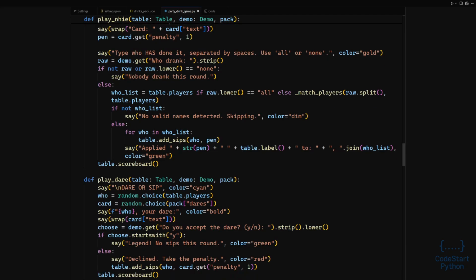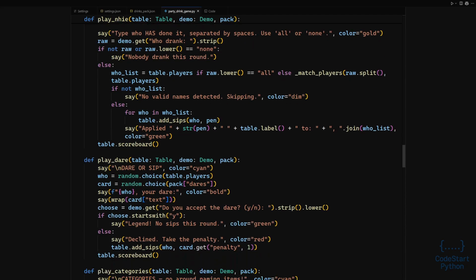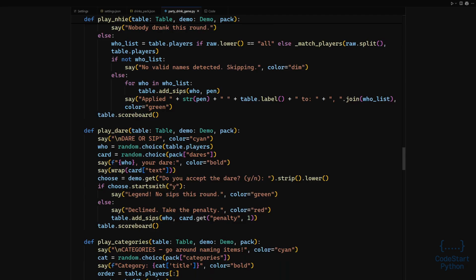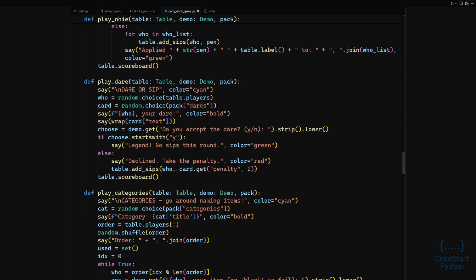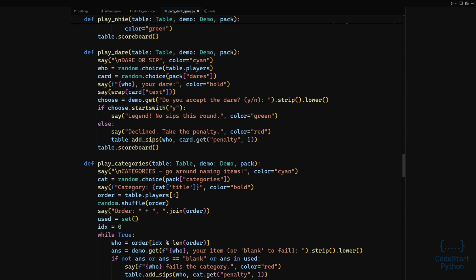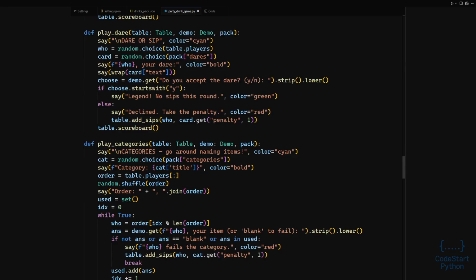The table class stores players and their totals. It also knows if dry mode is on. It provides a method to add sips. It provides a label method so the scoreboard prints the correct word. It also prints the scoreboard in a friendly format with 1 line per player.